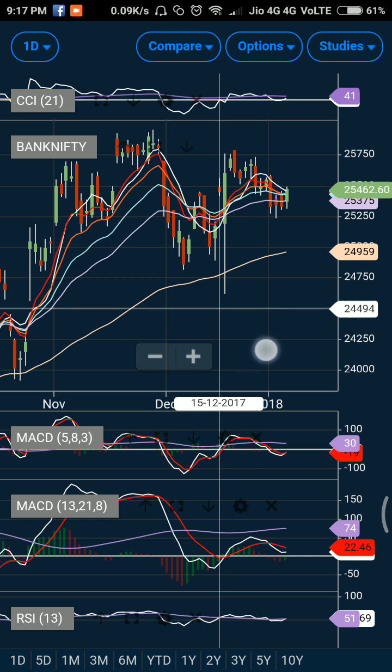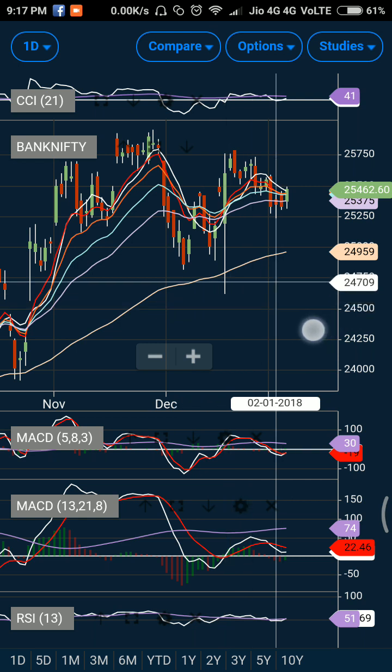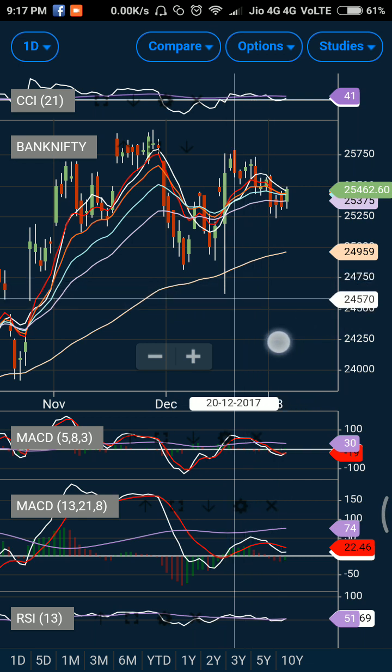If you see the put data, you can also see a good sort of support for the bullish position. On the put side, you can see a good sort of put writing, especially near 25,600 and 25,700, which does suggest that the market participants are expecting the indices to trade about 25,600 and higher. So there has been good put writing at a lower level, and I feel that the market should trade on the higher side.